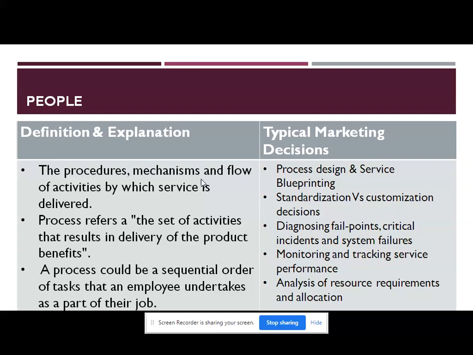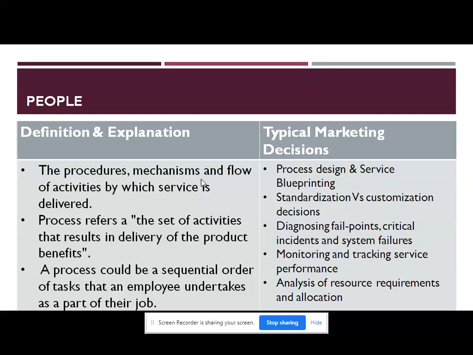So process includes various types of marketing decisions like process design and service blueprinting. It also includes the standardization versus customization decisions about the service availing. It diagnoses the fail points and critical incidents, and system failures also are taken care of. Then monitoring and tracking service performance and analysis of the resource requirements and allocation. This is included in the process.